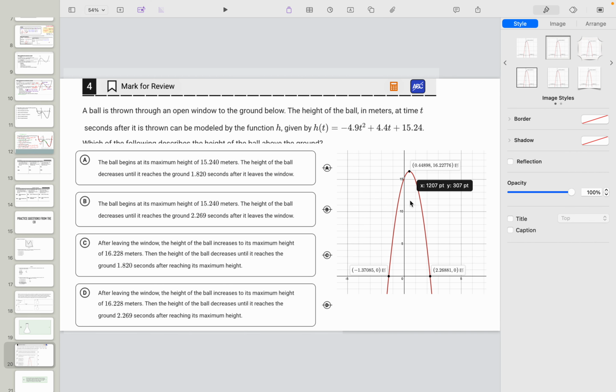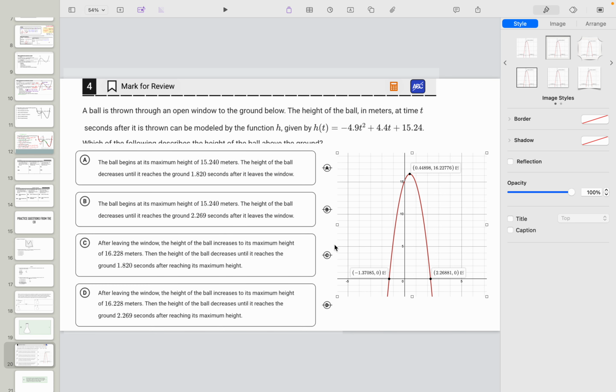All right, so now we got these answer choices. The ball begins at the maximum height of 15.24. Well, it's beginning here because we understand that we can't have negative time. So time has to go from here over, but that's not the maximum height. So it can't be choice A. Right away we can stop, because it says the ball begins here and it decreases. That's not true. It increases for a while.